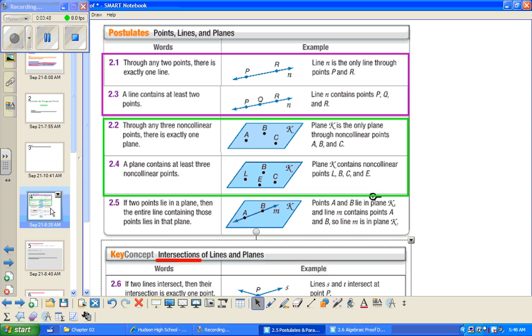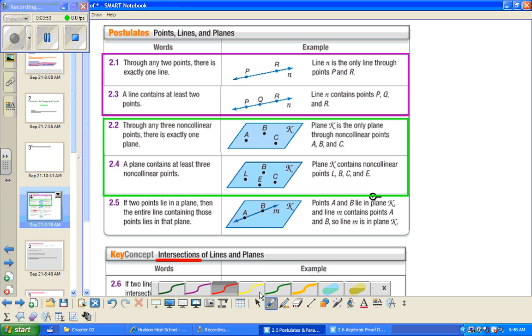So you should already have listed all these different postulates. Through any 2 points, there is exactly one line. So if you have 2 points, there's only one line that can go through them. A line has to contain at least 2 points. Through any 3 non-collinear points, there's exactly one plane. Non-collinear means that they're not all on the same line. So if you have 3 points that are not all collinear, then there's exactly one plane that could go through those 3 points.